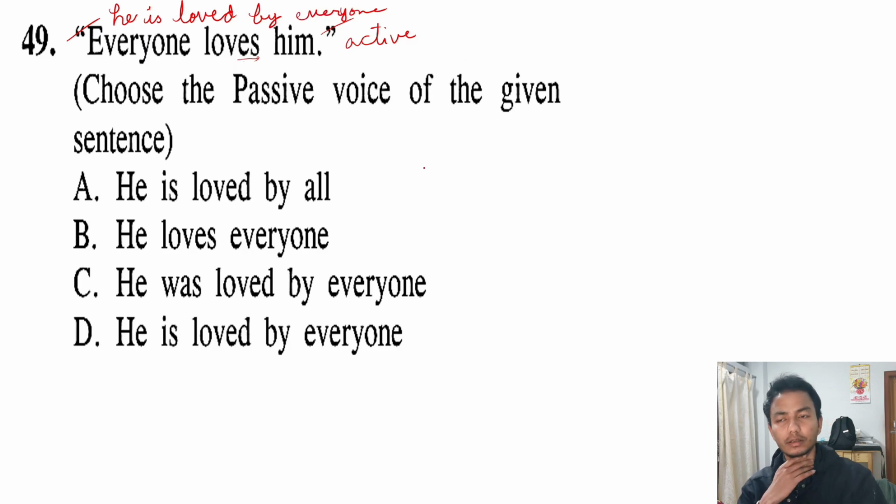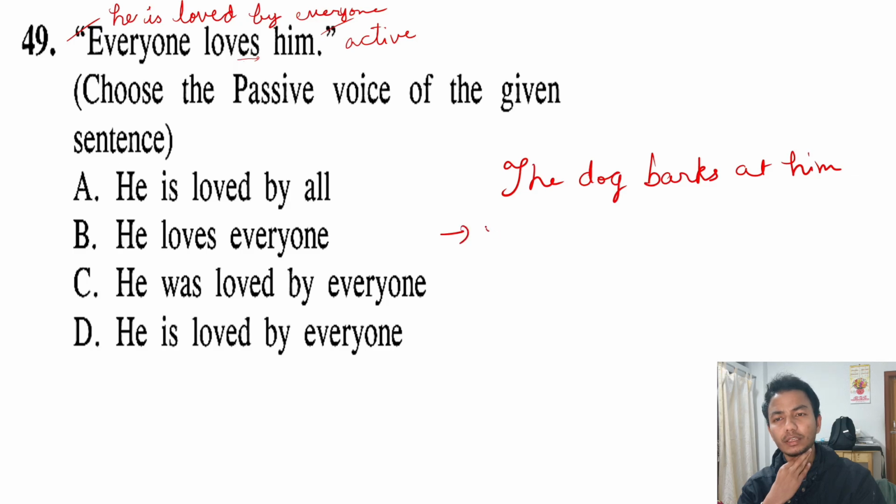One more example. Suppose the dog barks at him. Okay, let me write it down. The dog barks at him. In passive voice, how will we write?